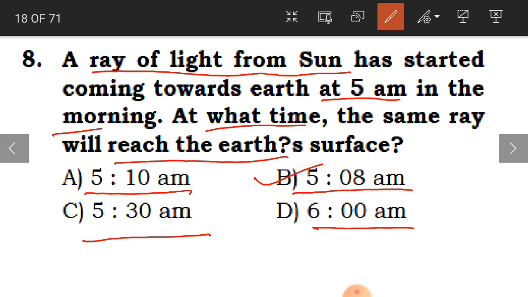Okay, why? Because we have learnt that for the bouncing of light from an object in the same medium, that calculation was 8 divided by 1000. So according to that calculation, here also this ray of light from sun is going to take 8 seconds to reach the earth surface. That is why it is 5:08 a.m.